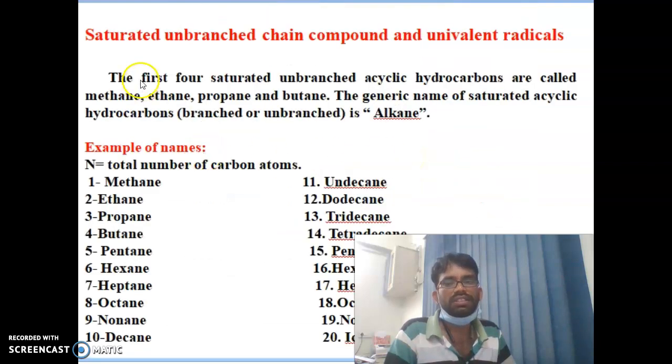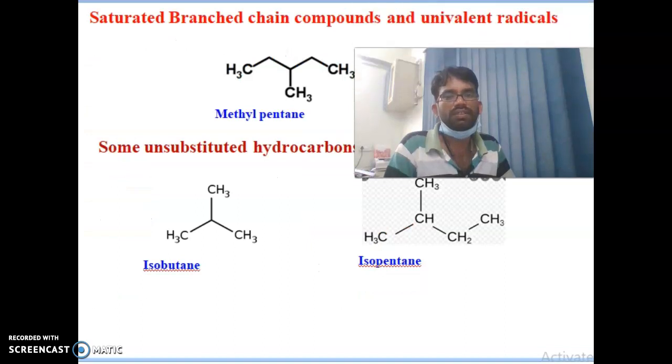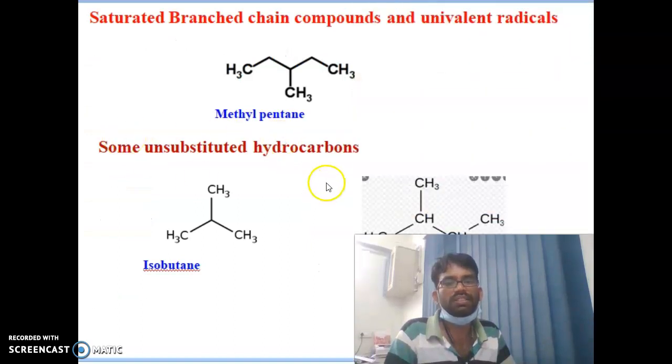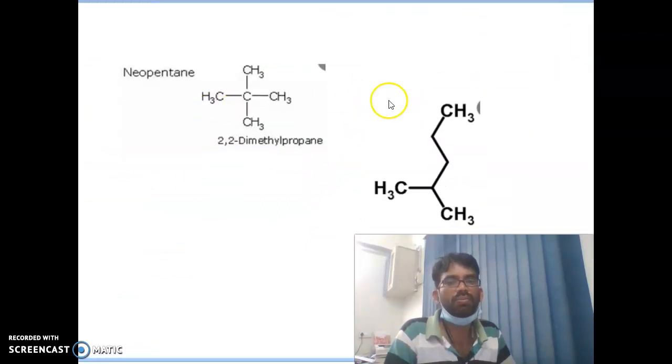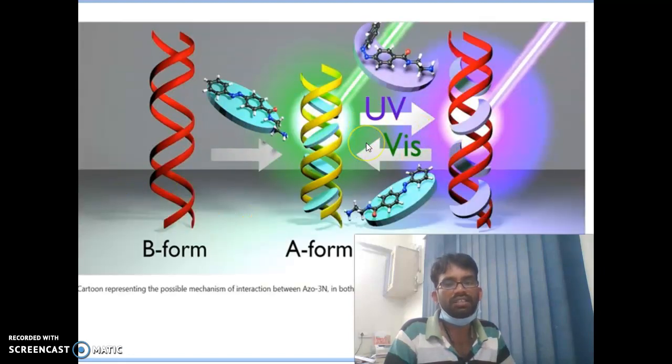Then you can see the saturated hydrocarbons, or unicarbon compounds, and the nomenclature: methane, ethane, propane, and how the names look according to the number of carbons. You can read it and easily understand. Next, here is the saturated hydrocarbons: methane, ethane, propane, butane, pentane, neopentane structure, hexane. I have mentioned this picture here too.